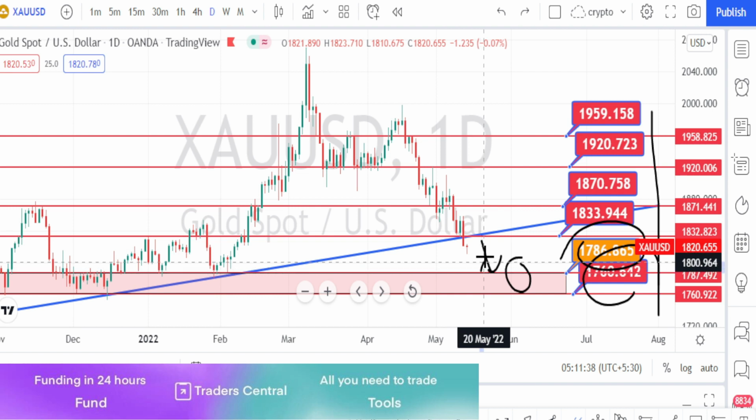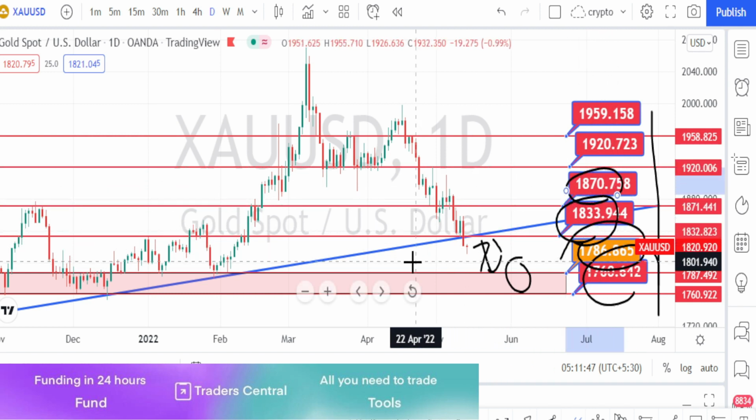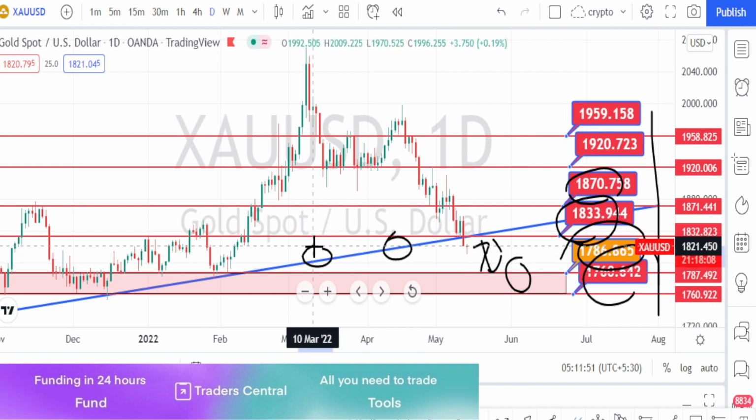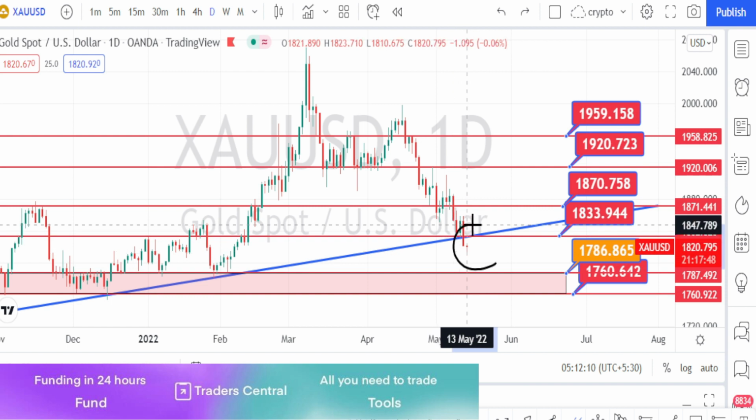And even if the price action goes on the bullish trend reversal, these levels which had acted as a support level will be acting as a resistance level, and we also have the trend line which will be acting as a resistance line. Let us wait and see how this candle closes today, whether it is going to be a red candle or a green candle. Let us do the analysis in hourly time frame.